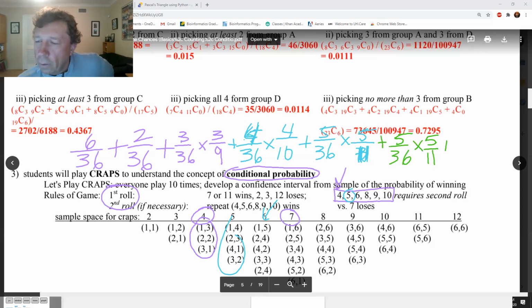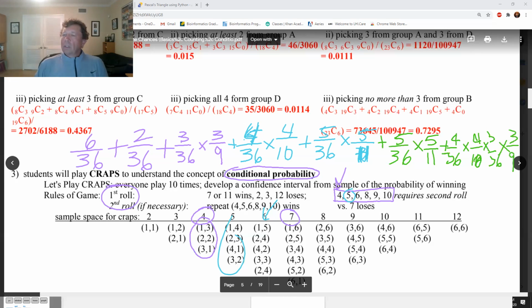Or a 9, which is a 4 out of 36 chance, and a 9 before a 7. Or you could get a 10, 3 out of 36, and a 10 before a 7.